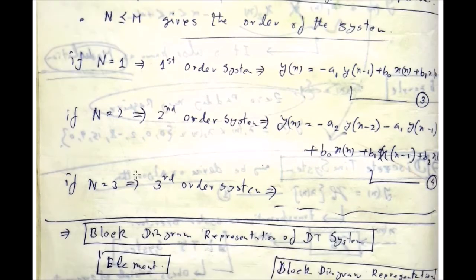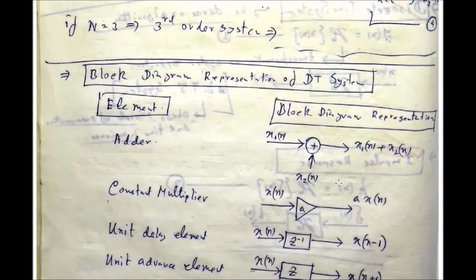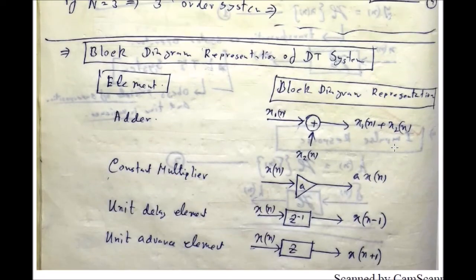In this way you can obtain different order systems from this general equation number 2. Now how can you represent a system as a block diagram if the system equation is given? That means if the constant coefficient difference equation is given to you, then how can you draw the system via the block diagram? So I am showing you a chart which will specify the notations or the block diagram representation